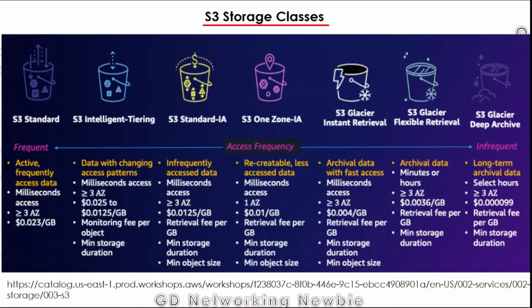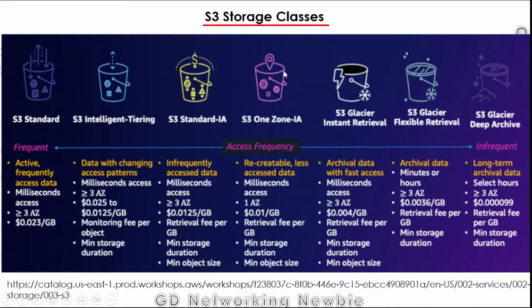Now, as per user demand, a user may archive some of the data, and some of the data the user may want within milliseconds. So on the basis of frequency of access, S3 provides different storage classes. In this slide, which I have taken from this URL, and I'll share the URL in the description, you can see we have different storage classes.